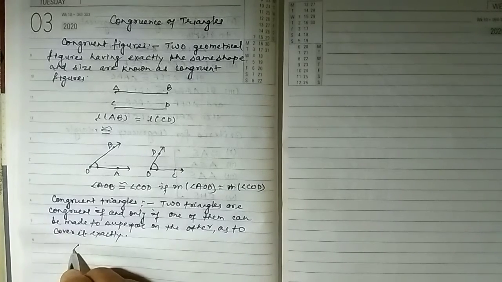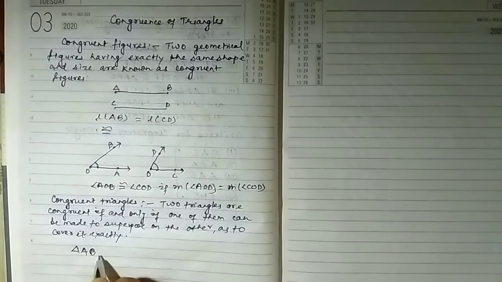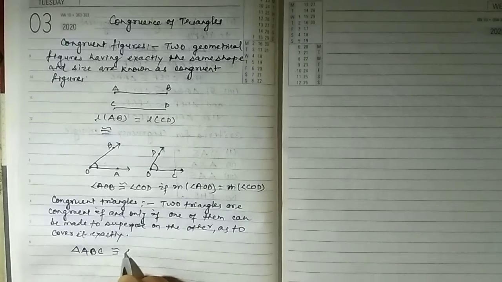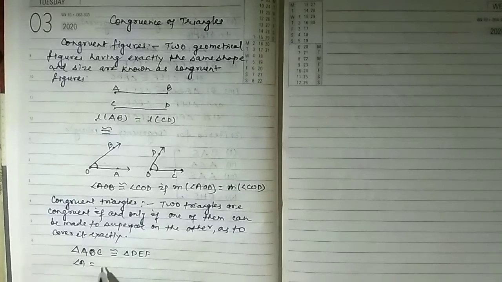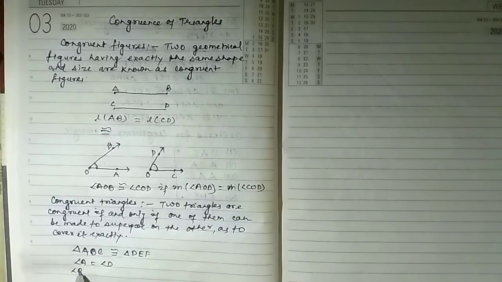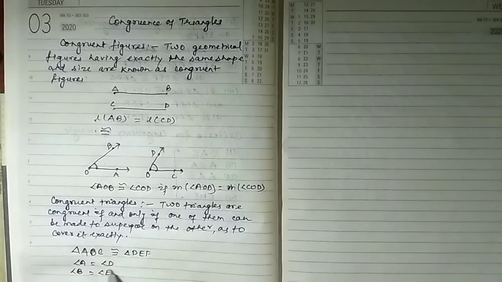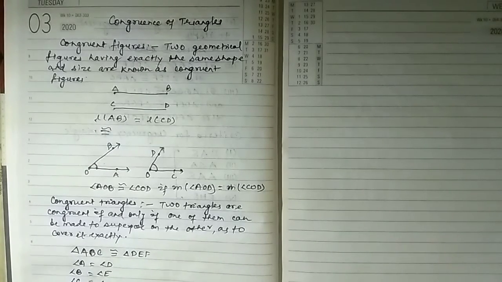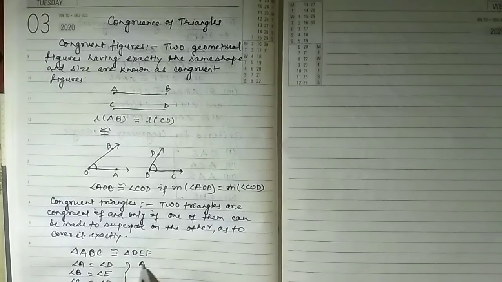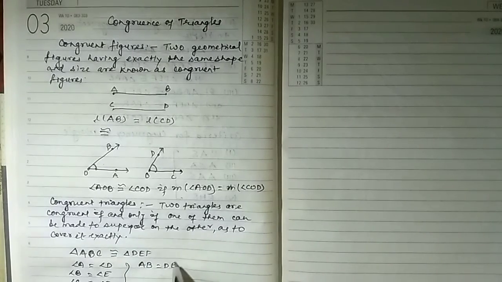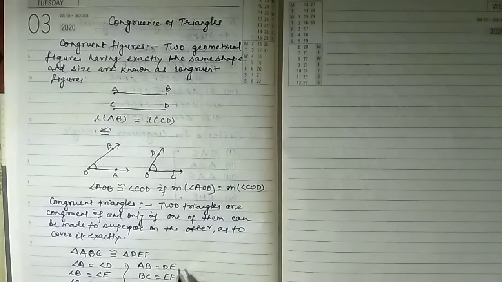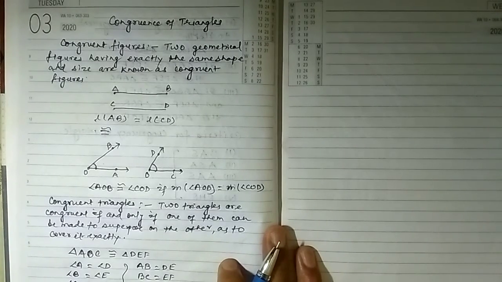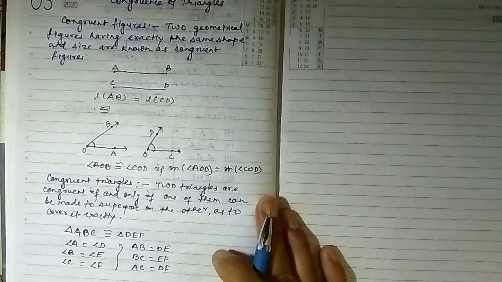For example, triangle ABC is congruent to triangle DEF if angle A is equal to angle D, angle B is equal to angle E, angle C is equal to angle F, AB is equal to DE, BC is equal to EF, and AC is equal to DF. Then triangle ABC is congruent to triangle DEF.